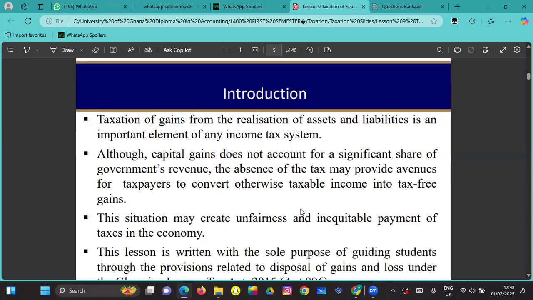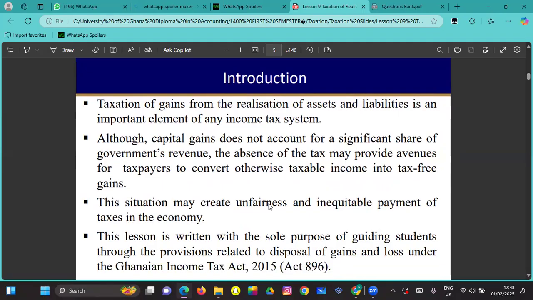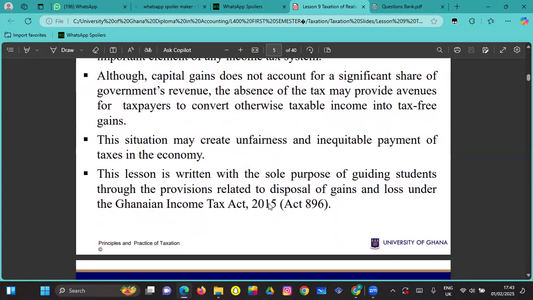Otherwise, people would have been doing that. The absence of tax may provide an avenue for taxpayers to convert otherwise taxable income into tax-free gains. This situation may create unfairness and inequitable payment of taxes in the country.